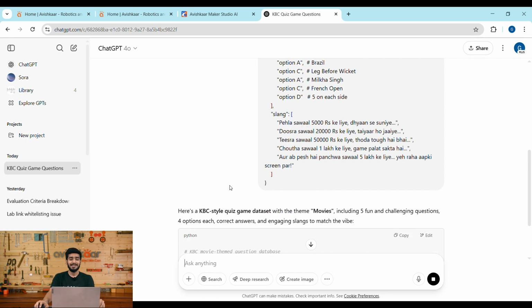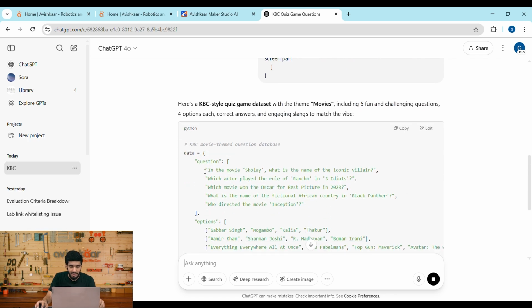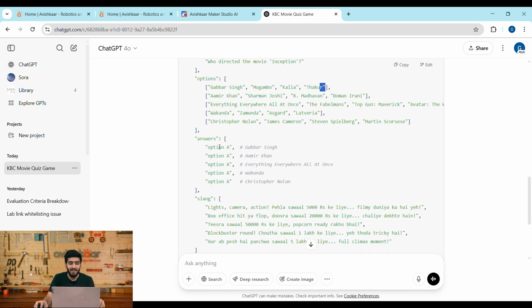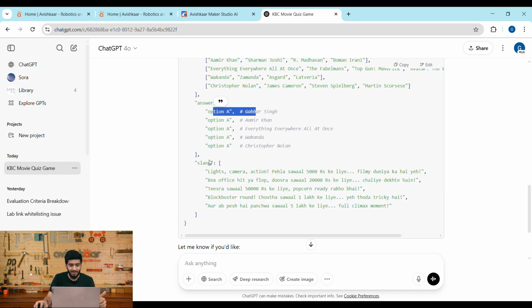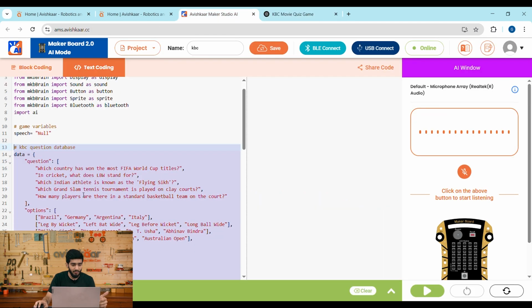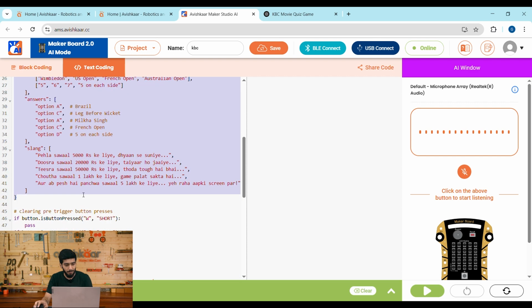So here is a KBC style quiz game dataset with the theme movies. So now the first question is, in the movie Sholay, what is the name of the iconic villain? Gabbar Singh, Mogambo, Kalia or Thakur? And we have the correct answer as Gabbar Singh, and the first slang which is related to movies: lights, camera, action. "पहला सवाल 5000 के लिए फिल्मी दुनिया में ये है." So this is the power of ChatGPT. All you have to do is just copy this, and instead of this sports database, you can paste this.